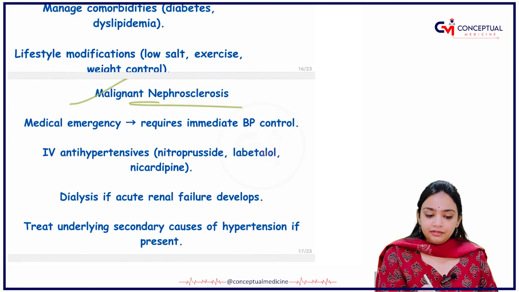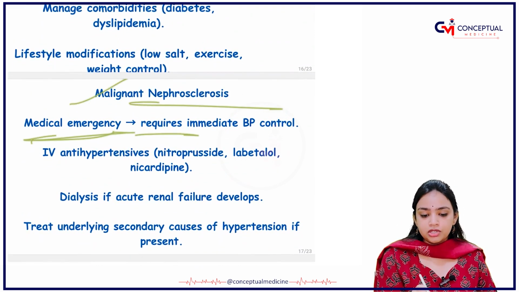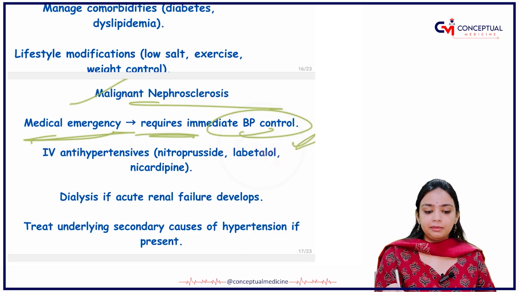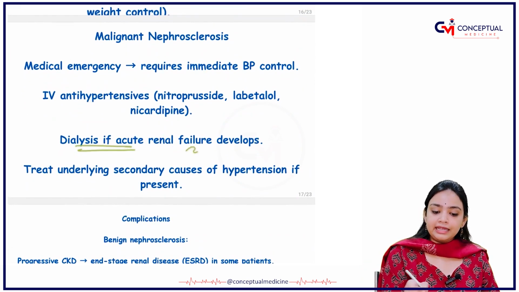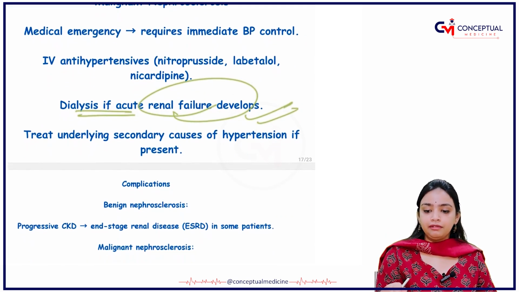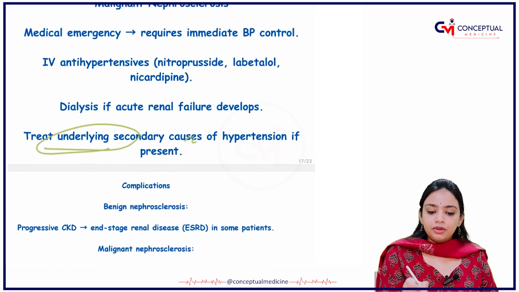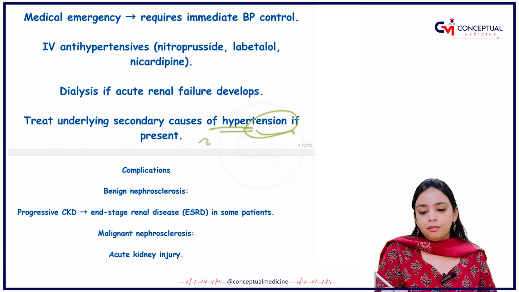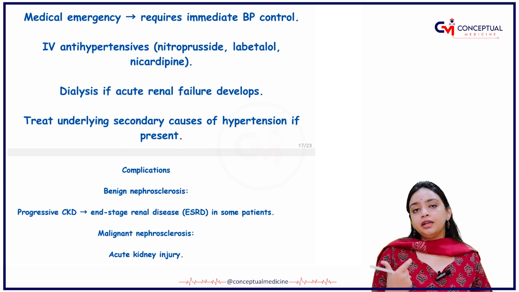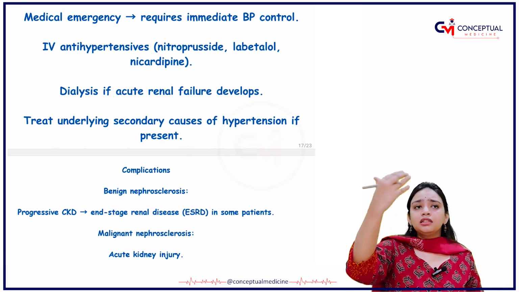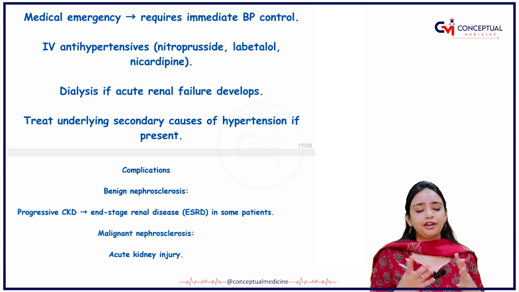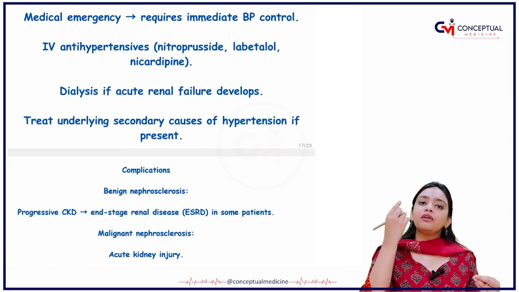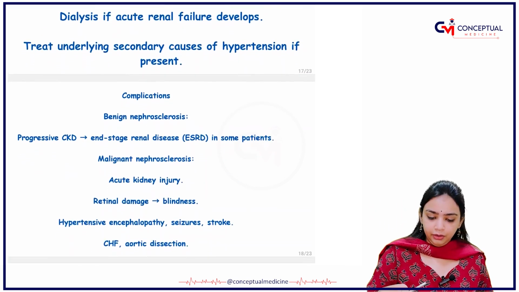You have the malignant nephrosclerosis. It is a medical emergency and it requires immediate blood pressure control. IV antihypertensives you will give, and dialysis if acute renal failure develops. Then you have to treat the underlying causes of hypertension. If the hypertension is causing any kind of organ damage, then you have to treat the organ damage as well, okay?